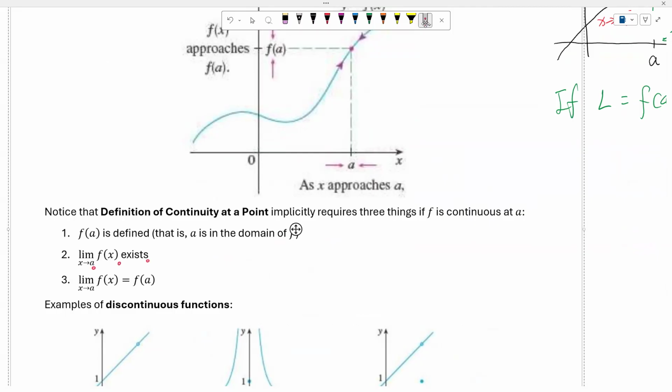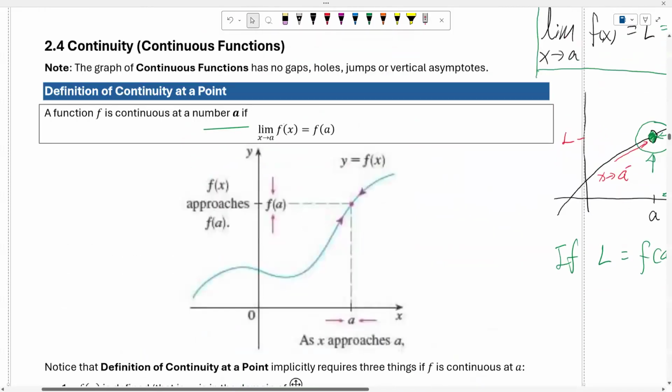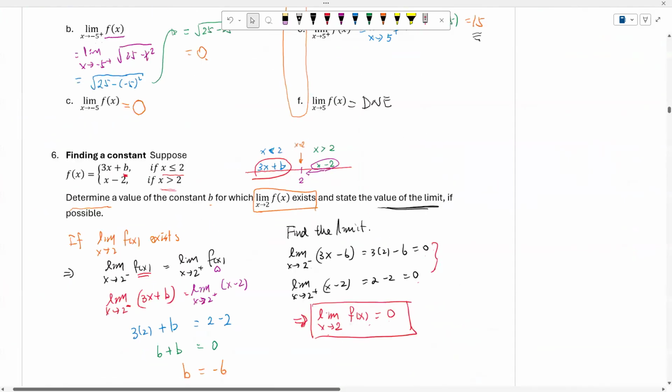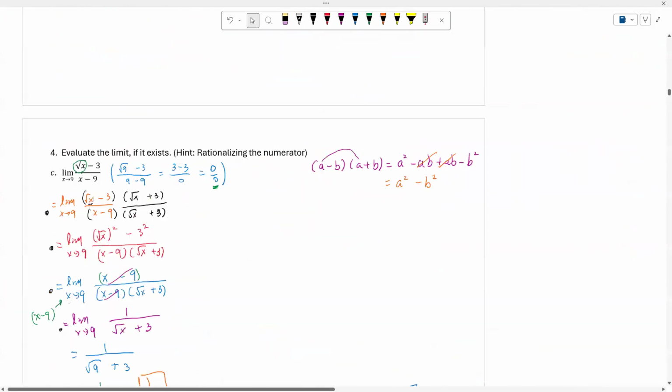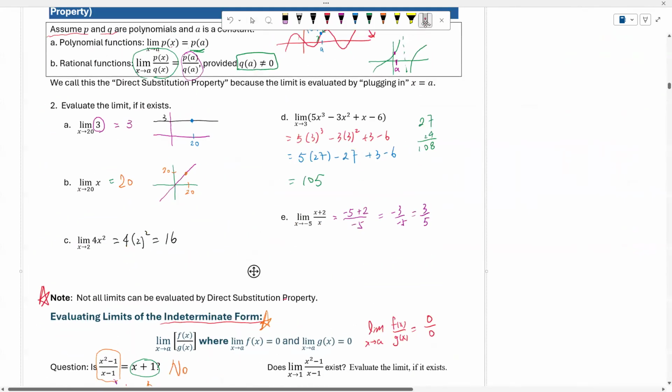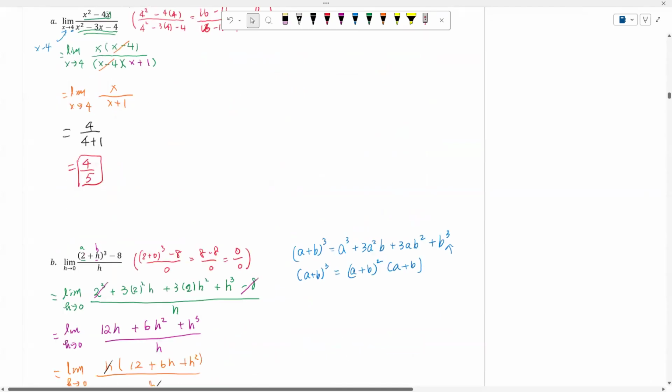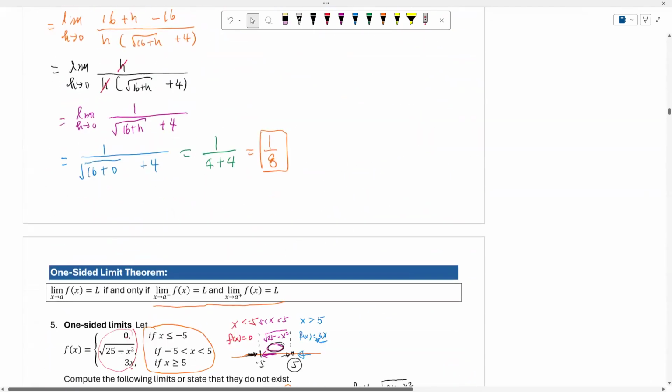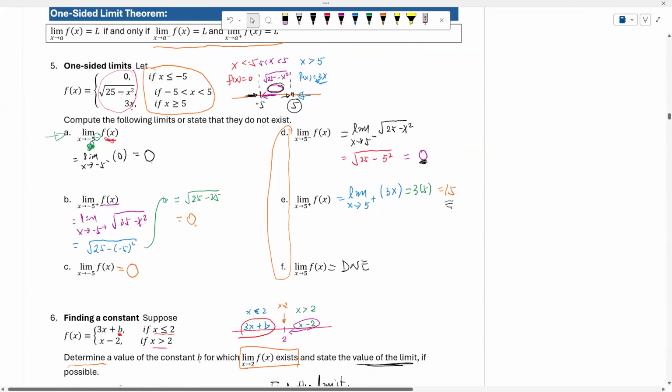So in this case, we could go back to the previous sections. Here we could just evaluate the limit. If the output that we have is a number, then the limit exists.